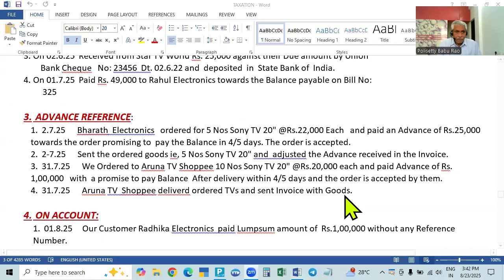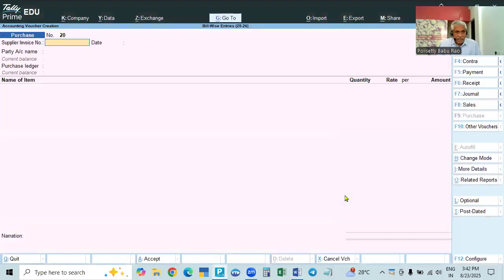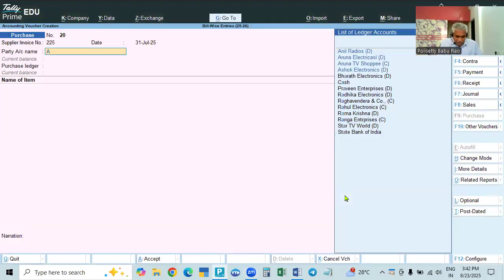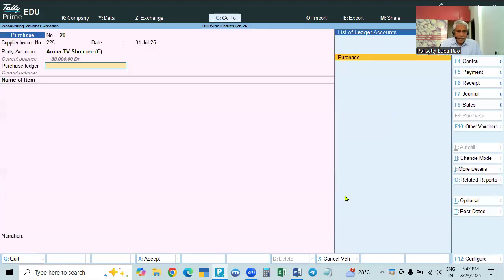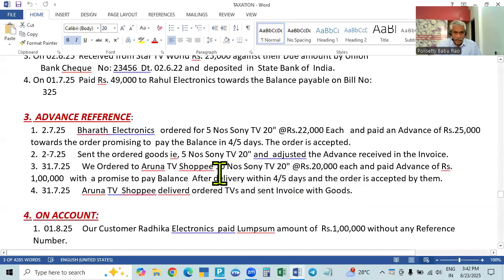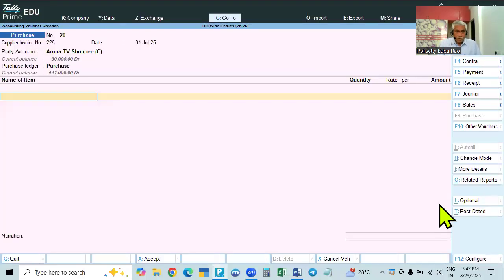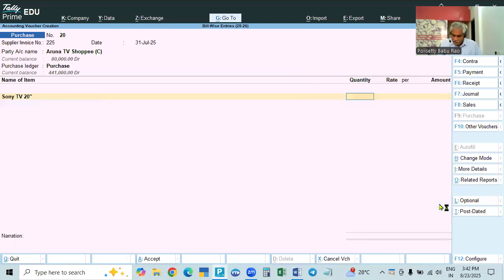So now we are purchasing the goods. So go to F9, the same date. Bill number is not given, we will take 225. Okay, Aruna TV Shapi. Accept. We are purchasing. What did we purchase? 10 Sony 20 inch TVs at 20,000 each. At 20,000 each, that is 2 lakhs.